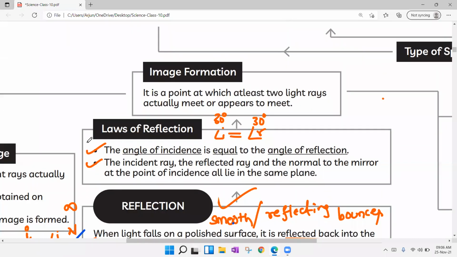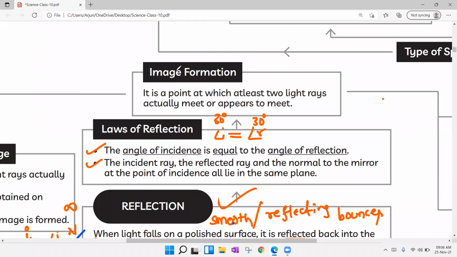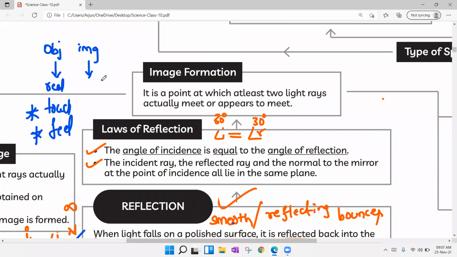Next, image formation. Basically, we have to understand what is image and what is object. First of all, there is a huge difference between object and image. Object is nothing but which is real, which you can touch, which you can feel, which you can observe. You can see it, you can touch it. First of all, this is so important. But while coming to the image, you cannot touch, you cannot feel, you can only see.